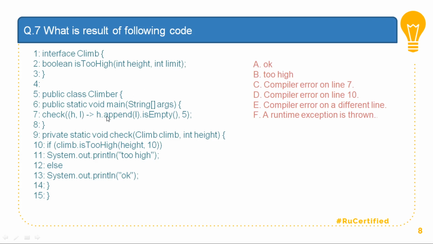But if you look at the body of the expression which I'm generating, it says h dot append, and it's a problem here because I'm expecting an integer and I'm calling h dot append, and h dot append looks like it is of type string builder, and that's the reason this will fail at compilation, because lambda was expecting int, and you are passing string builder into that. So the correct option is compilation error at line number 7, option C.